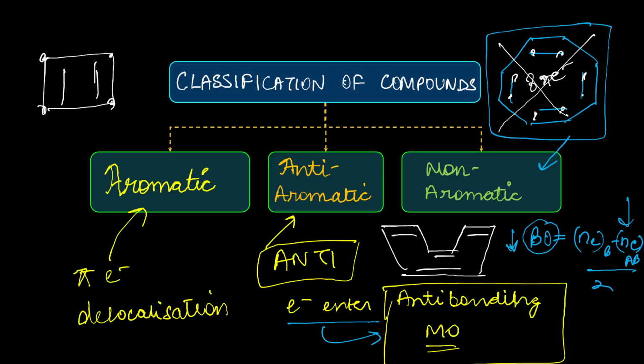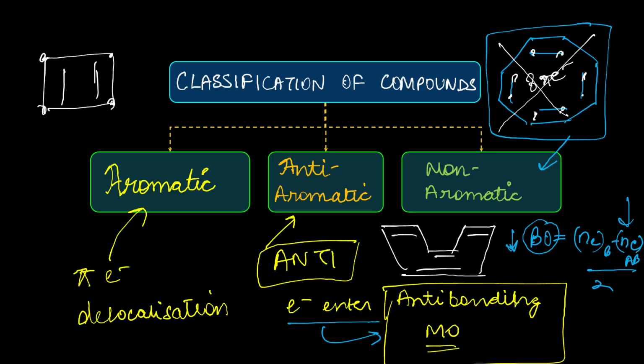What does this indicate? That any anti-aromatic compound, if given a chance, would not want to stay anti-aromatic. Rather, it would want to become non-aromatic, right? That means going out of the plane. It is not planar anymore. So, by this, we can predict the stability as well.